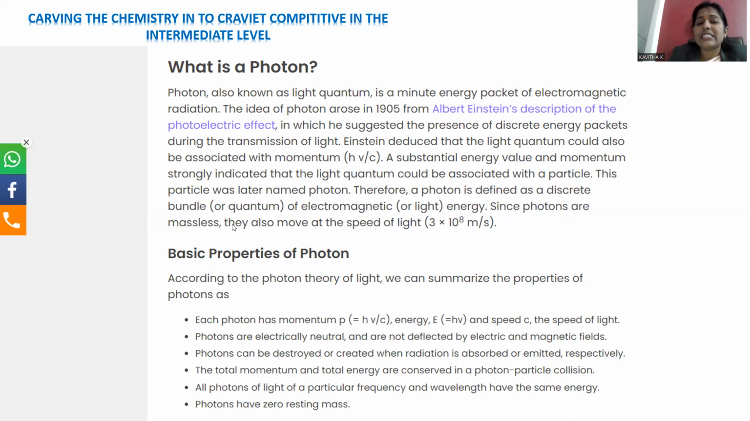Therefore, a photon is defined as a discrete bundle, which is also known as a quantum. It is electromagnetic energy. Since photons are massless, they move with the speed of light, that is 3 multiplied by 10 to the power 8 meters per second. Here our required concept is that photons are electrically neutral. This is the one I would like to highlight. Photons are electrically neutral and are not deflected by electric and magnetic fields. Being neutral in nature, they can't be affected by an electric field or a magnetic field.